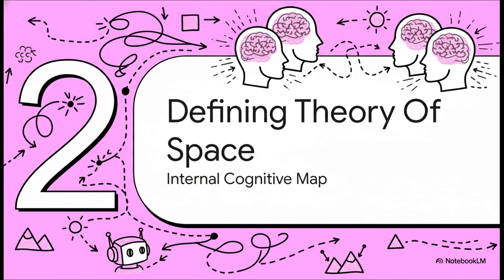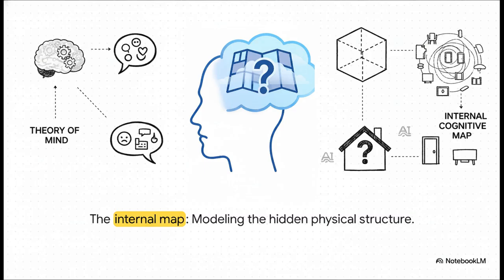Section 2. Defining theory of space. To tackle this problem, the researchers had to invent a completely new conceptual framework. They actually drew inspiration from a very famous concept in human psychology. You've probably heard of theory of mind, right? That's our human ability to understand and model the hidden mental states, intents, and emotions of other people. While this paper proposes something called the theory of space.